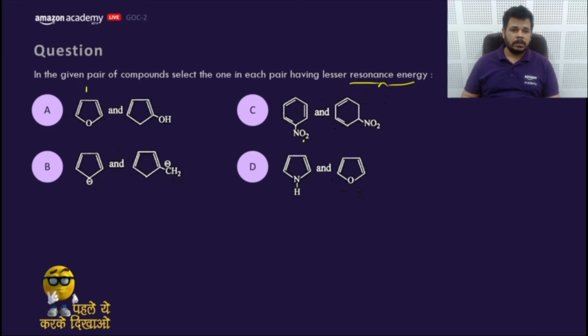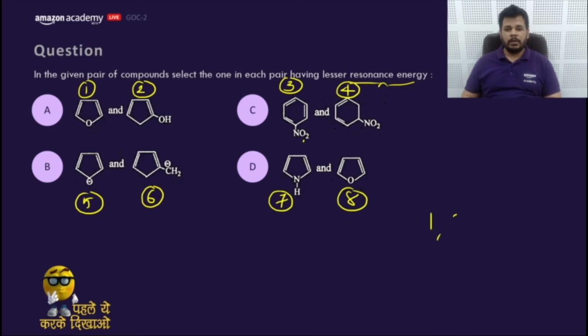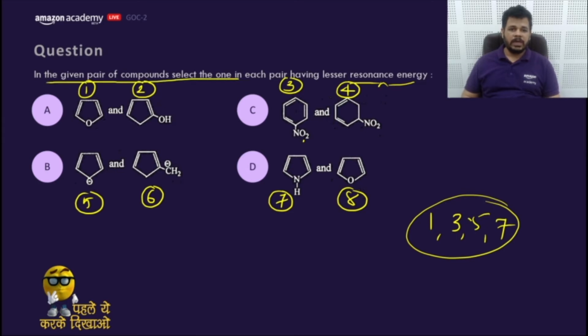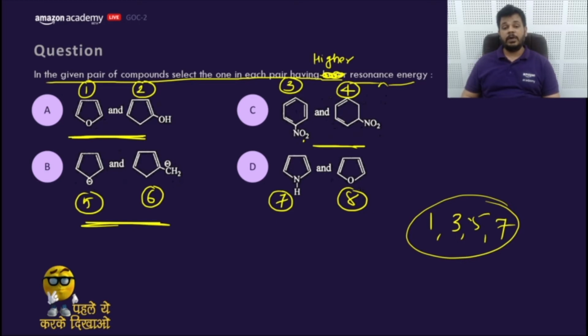Let me do it in this way. Let me mark it 3, 4, 5, 6, 7, 8, and your answer would be like 1, 3, 5, 7. In the given pair of compounds, select the one which is having higher resonance energy. What would be the answer? Select the one from option A, from option B, from option C, and from option D.